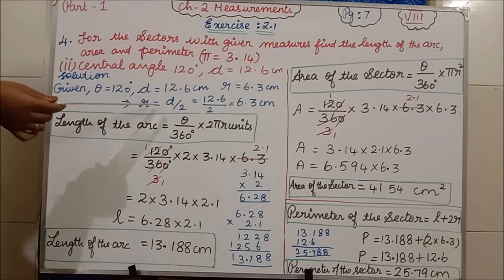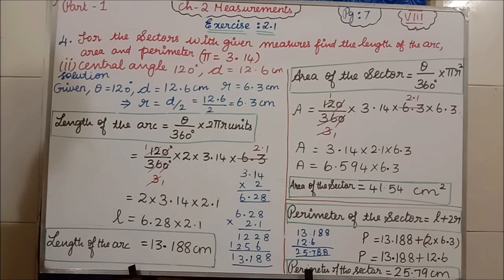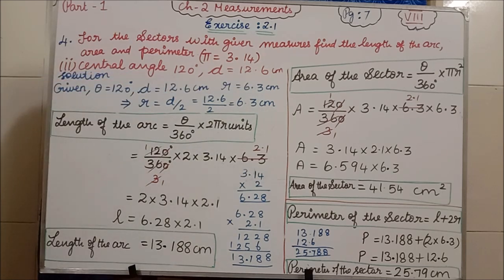Radius is equal to diameter divided by 2. We are having one formula. So 12.6 if you divide with 2, we are getting 6.3 centimeter. Okay, so R is equal to 6.3 centimeter. Students, if they are given diameter, first you have to convert that into radius, then only you have to start the problem. Clear?